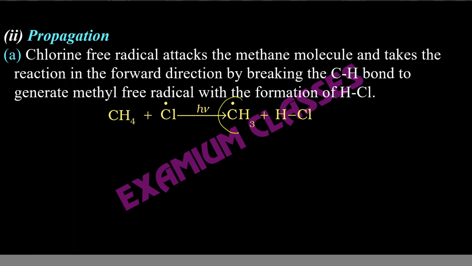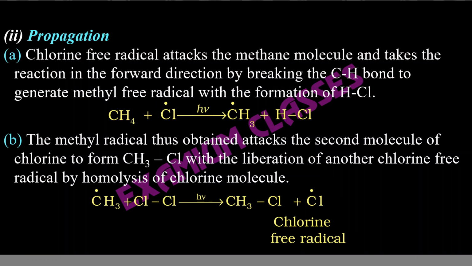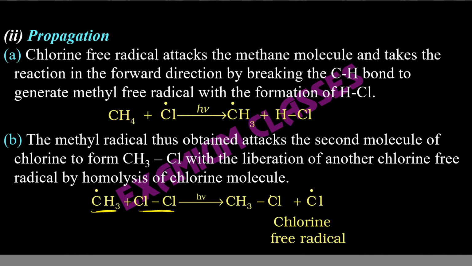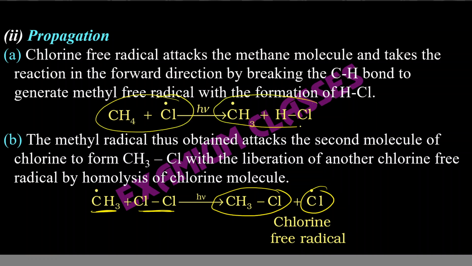So now we have obtained methyl free radical. It will react with another non-free radical, and the non-free radical is chlorine. So methyl free radical now reacts with chlorine, gives us methyl chloride and chlorine free radical. So this trend is continuing. On the left hand side you have one free radical, one non-free radical. On the right hand side also you will have one free radical, one non-free radical, meaning a normal molecule.